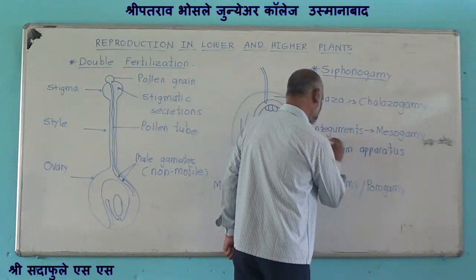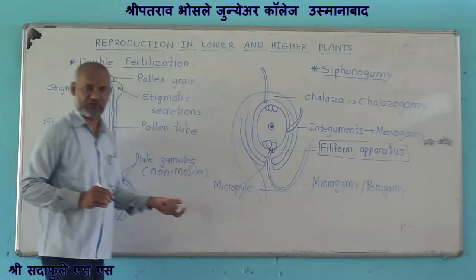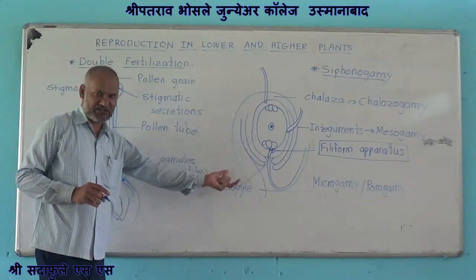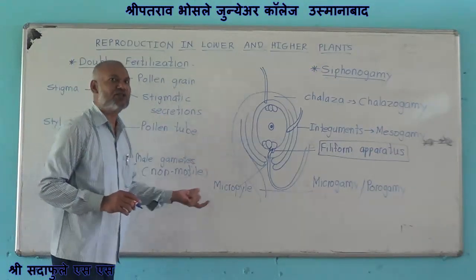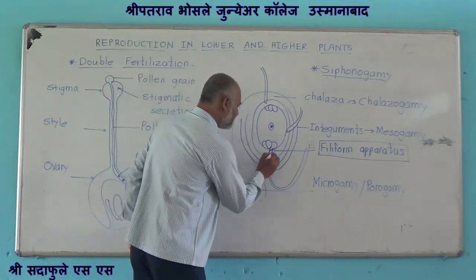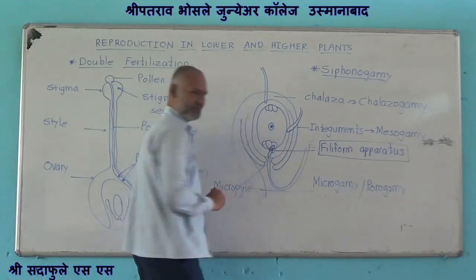This filiform apparatus attracts the pollen tube. Okay, the filiform apparatus is produced by the synergids. For what purpose? To attract the pollen tube. Now, this pollen tube enters into the synergid.